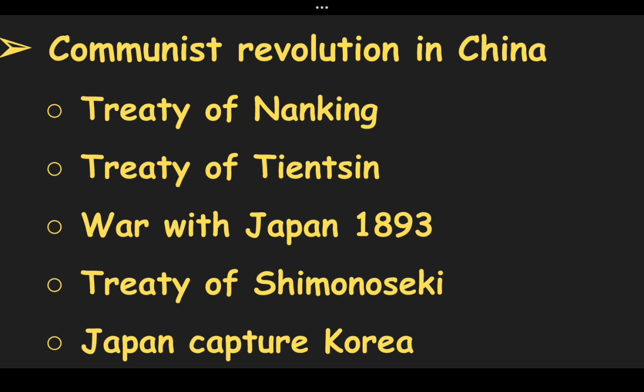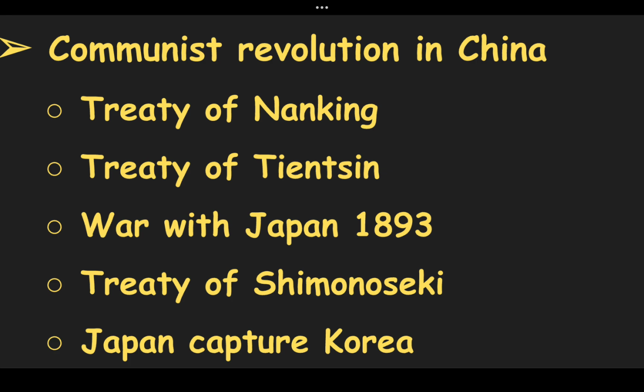In the First Opium War, the company defeated China. So the Treaty of Nanking was signed. In this treaty, many ports were opened for foreign trade. Hong Kong was taken by the East India Company. In the Second Opium War, again, the English defeated China, and all ports of China were opened for foreign trade. Under the Treaty of Tientsin, many European countries had now entered China. These European countries had divided China into many spheres of influence. China was cut like a watermelon.